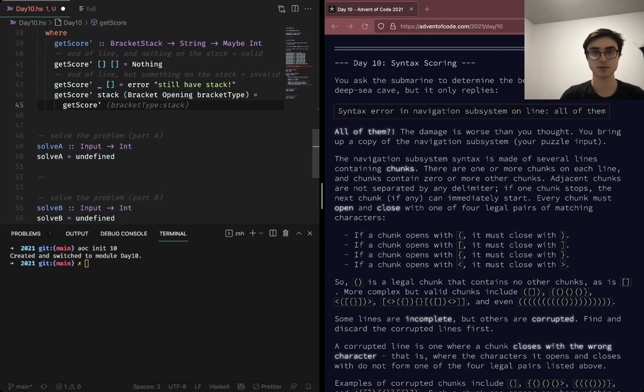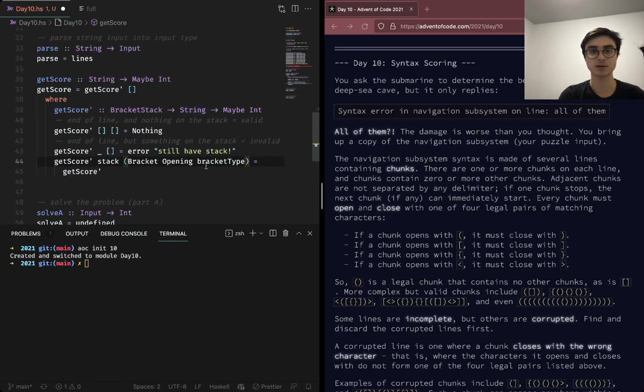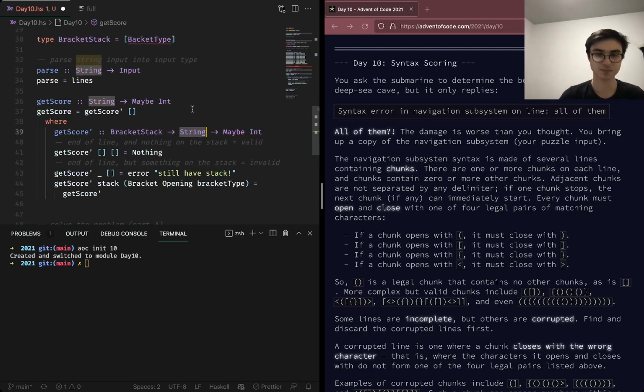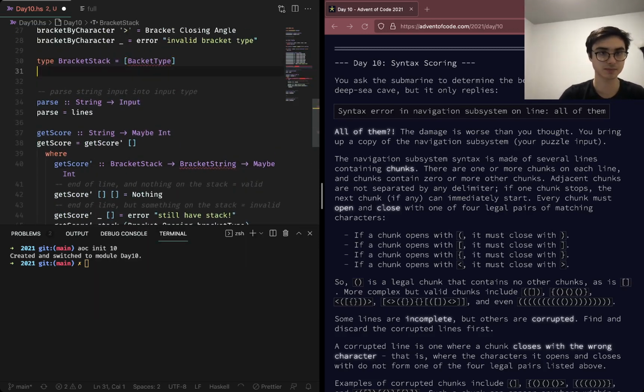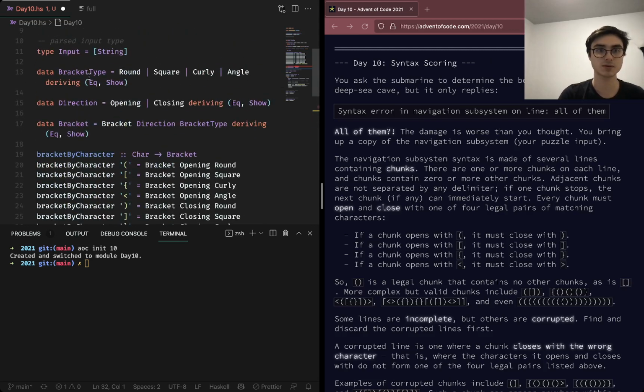That's not right. Oh, we need to translate the string first. Bracket string. Bracket string, what's wrong with you? Bracket type.